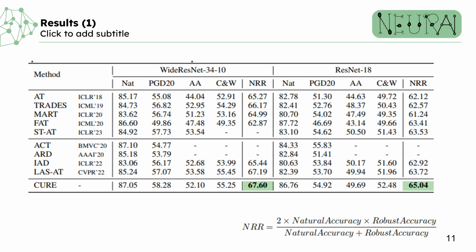The table also features methods that incorporate more than one model in the training, which is categorized by a line in the second part. Notably, CURE achieves the highest NRR among all the methods, showcasing superior performance in balancing both robustness and natural accuracy. For instance, when considering the WideResNet-34 model, CURE outperforms TRADES by 2.5% on PGD, FAT by 10% on AutoAttack, and the multiple-teacher-based technique IAD by 2.3% on CW attacks, all while maintaining the highest natural accuracy.